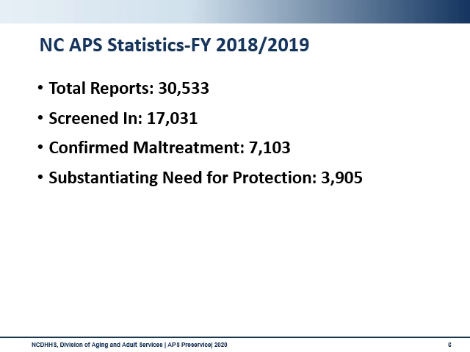For fiscal year 2018 to 2019, which is our most current set of data available, North Carolina took 30,533 reports. Of those reports, 17,031 were screened in for evaluation, meaning that the report met all three criteria necessary to evaluate an adult for potential maltreatment. Of those screened in reports, maltreatment was confirmed in 7,103. 3,905 reports were substantiated. In classroom training, we will cover in detail how a report could be confirmed but not substantiated.